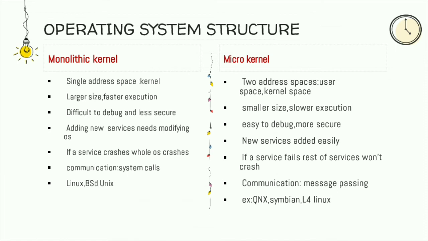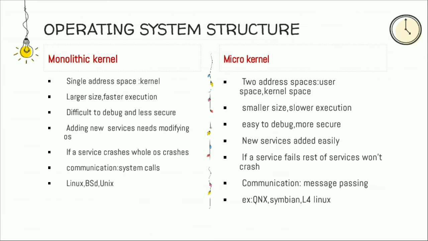Here all the non-essential components are moved from kernel space to the user space. Only essential inter-process communication and file services are included in the kernel space. And here the communication is done through message passing. The user space and kernel space run in different address spaces, whereas in the monolithic kernel only the one kernel address space is running.